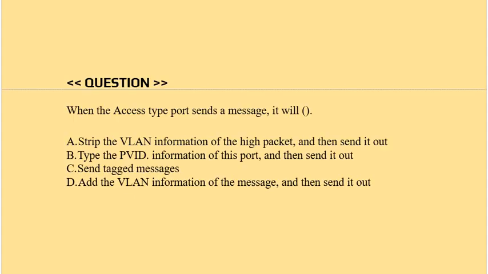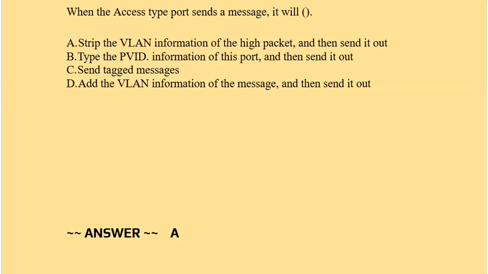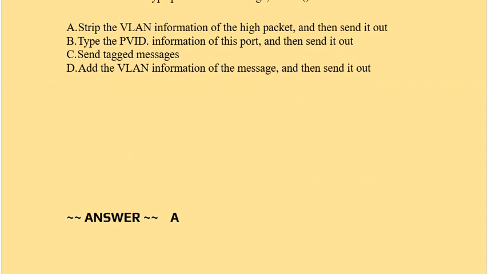Question is, when the access type port sends a message, it will: option A, strip the VLAN information of the packet and then send it out. Option B, tag the PVID information of this port and then send it out. Option C, send tagged messages. Option D, add the VLAN information of the message and then send it out. Correct answer is option A.